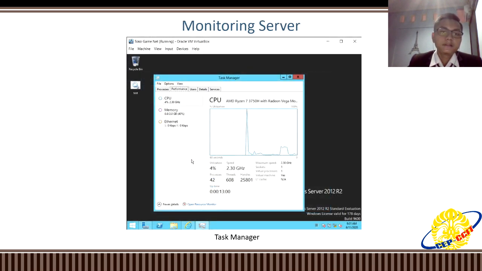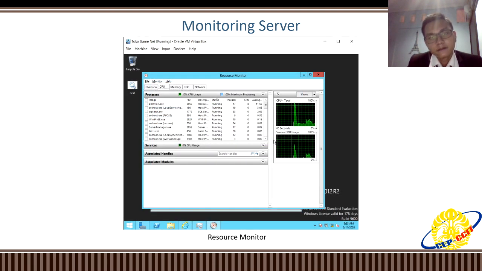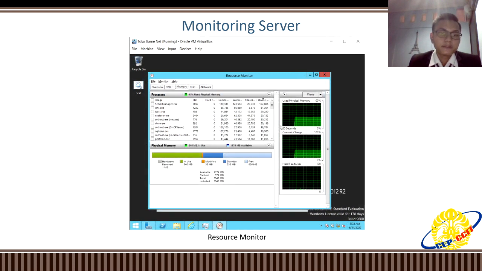So this is the monitoring server. You can use task manager, for example CPU, memory. You can see how much has been used. And you can also see it with the resource monitor with a different type, different style.